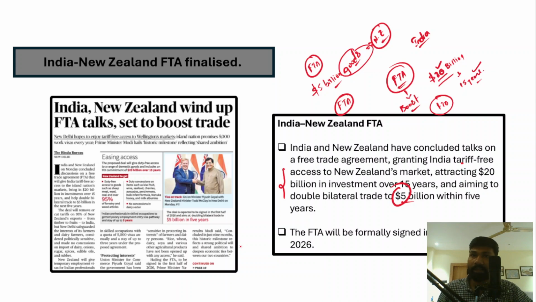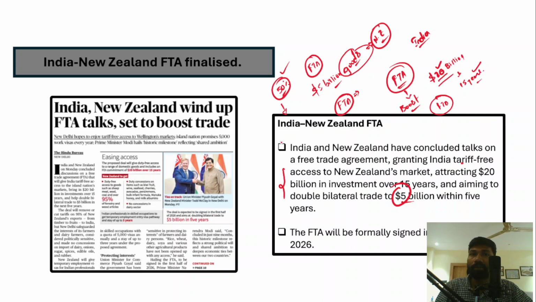Now, I am reiterating this again. A free trade agreement provides zero tariff access to the other country's markets. For example, we have discussed that Trump has imposed 50% tariffs on Indian goods entering US markets. So increasing tariffs will slow down the growth of Indian exports to those countries, and India should look for alternatives. A few things that we should understand here.